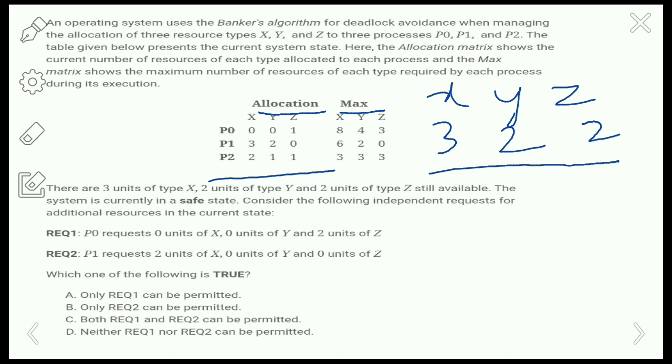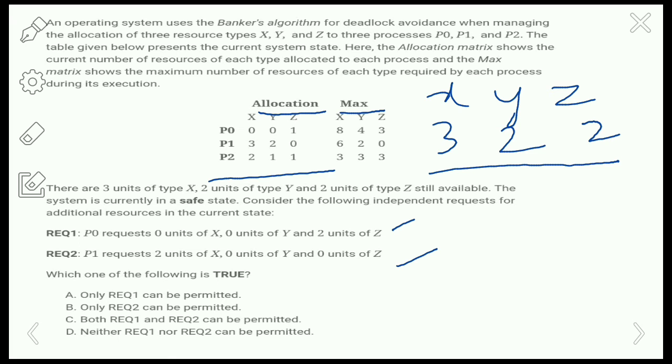The system is currently in the safe state and we have to find out whether it enters the deadlock state or not by the requests given in the options here, request 1 and request 2.